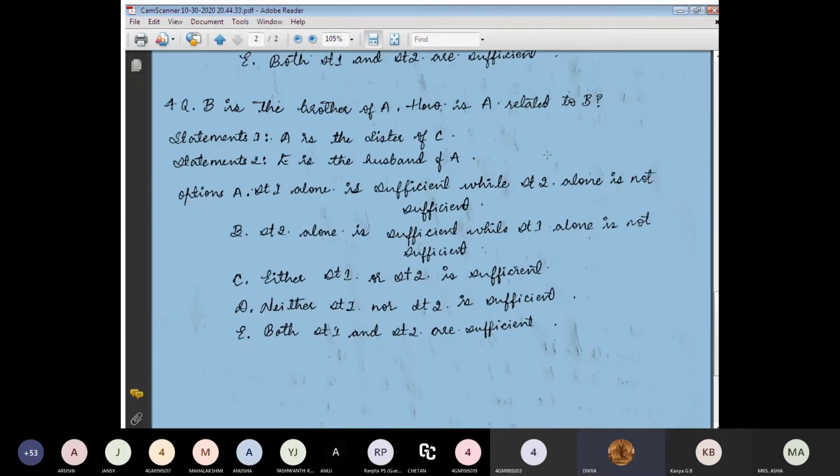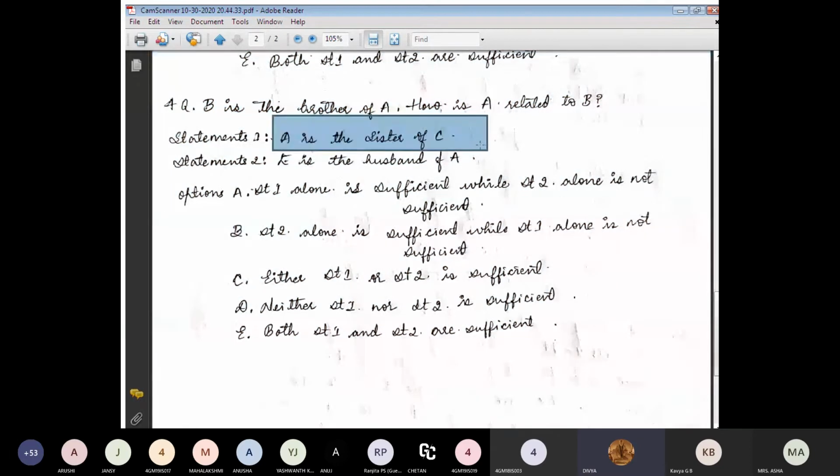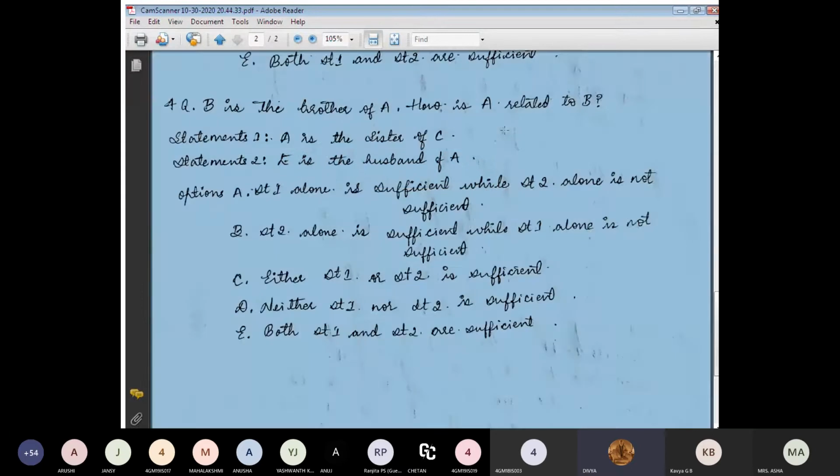First, we came to know that B is a boy, and we don't know at the start whether A is a girl or a boy. By statement one, we came to know that A is a girl because A is the sister of C. And also in statement 2, E is the husband of A. Here also we came to know that A is a girl. So by considering either statement 1 or 2, we came to know that A is the sister of B. So C is the answer. Either statement 1 or statement 2 is sufficient.